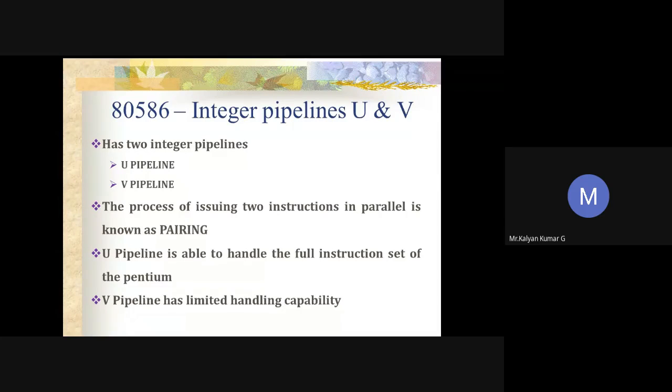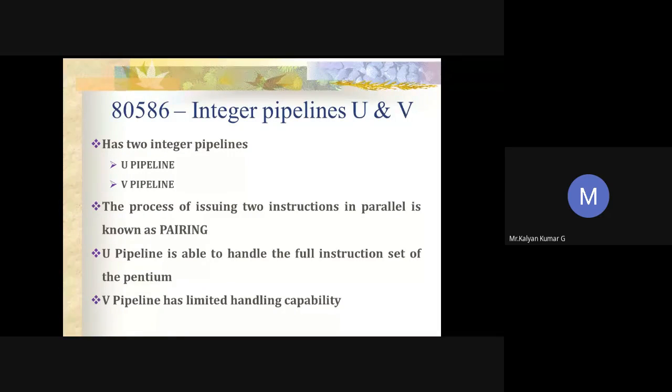Okay, in detail. As I said previously, the 80586 has 2 integer pipelines, U and V, and it is also called a superscalar processor. So why is it called that? Actually, this process of issuing 2 instructions in parallel is called pairing. Since we have 2 integer pipelines, and both have been issued instructions simultaneously, we call it parallel. So the process of issuing 2 instructions in parallel is known as pairing.